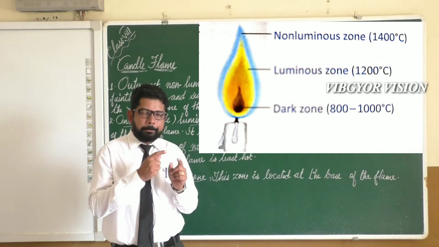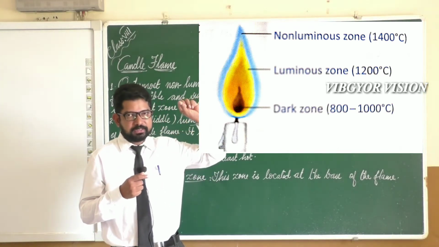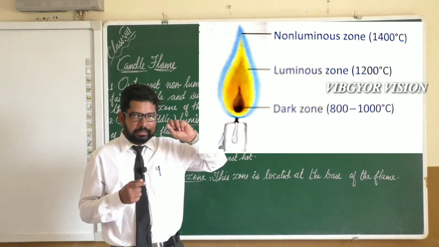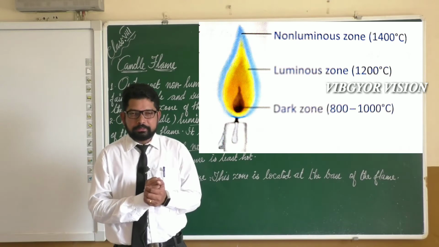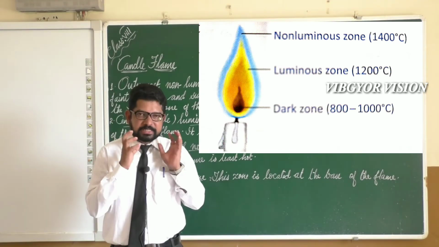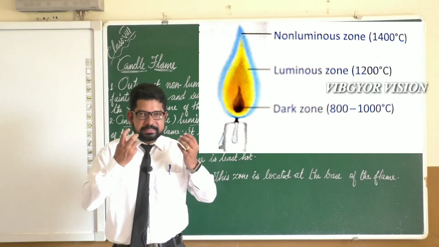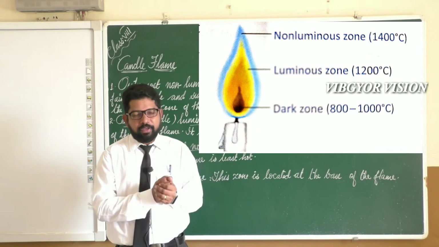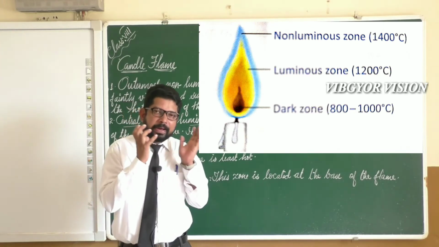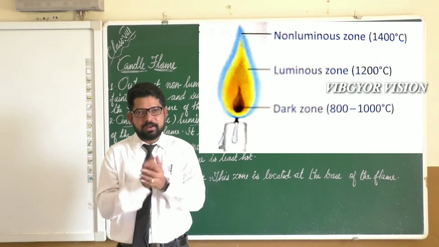It will rise through the wick. Wick means that cotton thread. It will rise through the cotton thread. Once it reaches the top, what happens? It vaporizes from the thread. That vapor burns with a flame, that we are seeing as the candle flame.